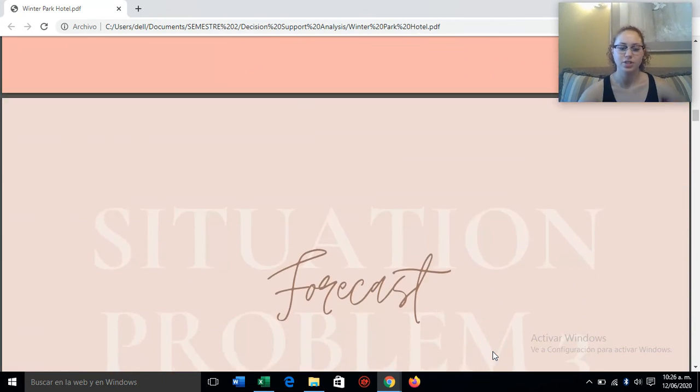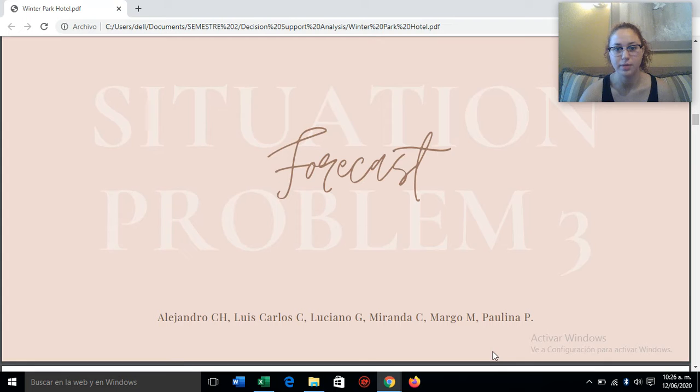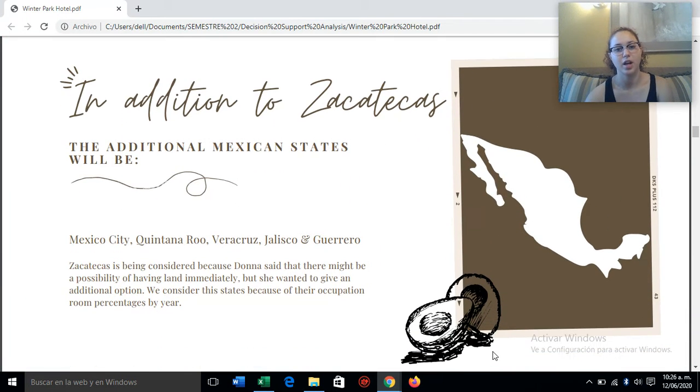For the second situation, we wanted to know the best option for a new hotel, and we used official sites to see the tourism behavior. In addition to Zacatecas, which is an option because there might be a possibility of having land there, we wanted other options, and we used Mexico City, Quintana Roo, Veracruz, Jalisco, and Guerrero.